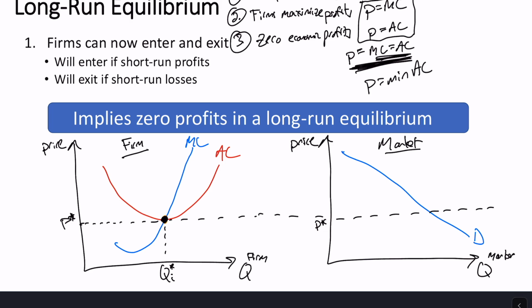Let's bring over onto the market side here, our price P star. We need to clear the market, so we need our supply curve to go right through that point there. And quantity supplied equals quantity demanded in the market for our QM star at that price P star. So this is what a long-run equilibrium looks like, where no one wants to enter, no one wants to exit, and no one wants to make a quantity choice change.